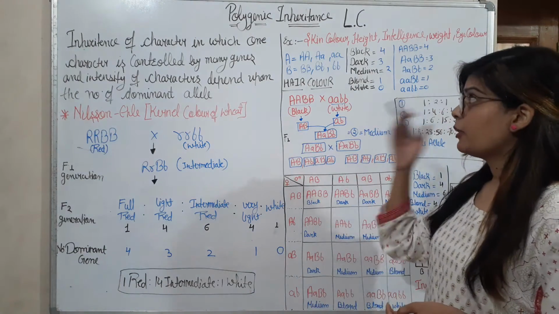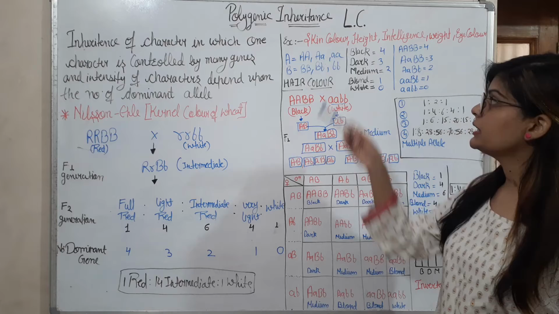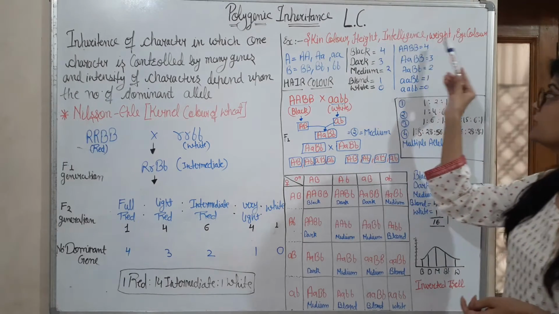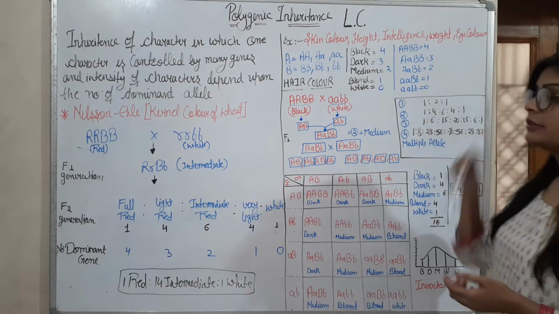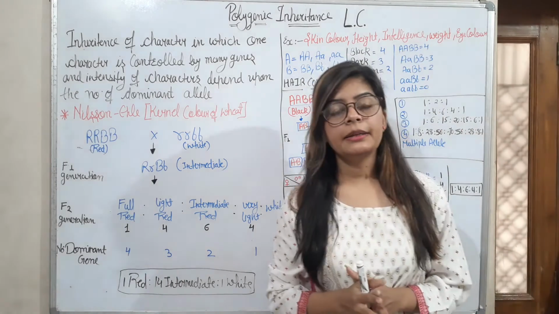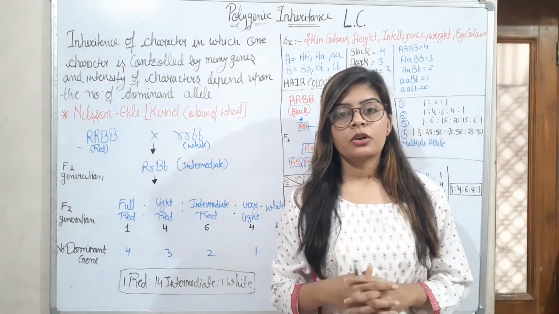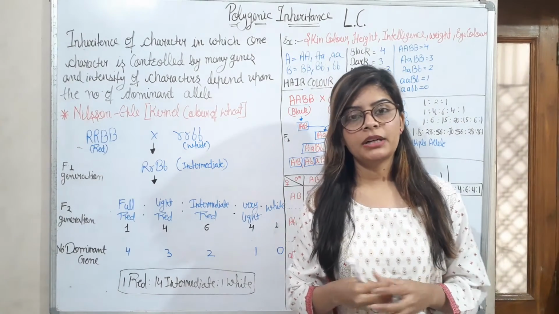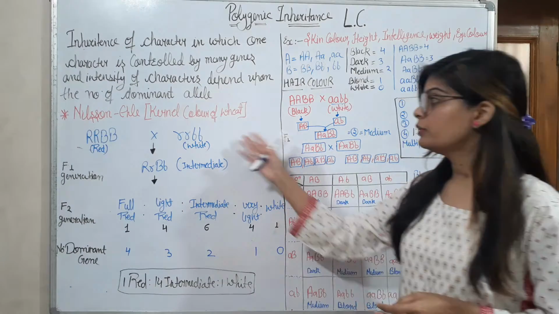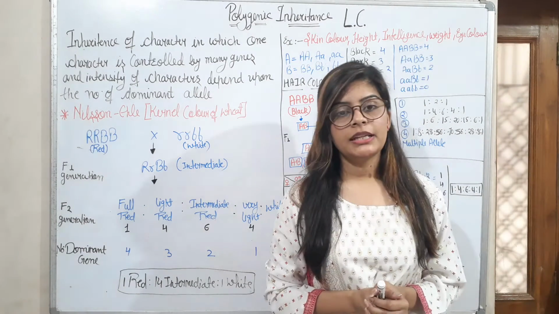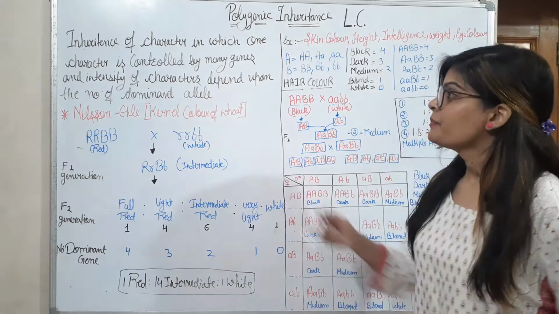Examples of polygenic inheritance in human beings are skin color, height, intelligence, weight, eye color and so on. And in plants, the polygenic inheritance examples are corolla length of tobacco plant and kernel color of wheat. So let's begin with polygenic inheritance.